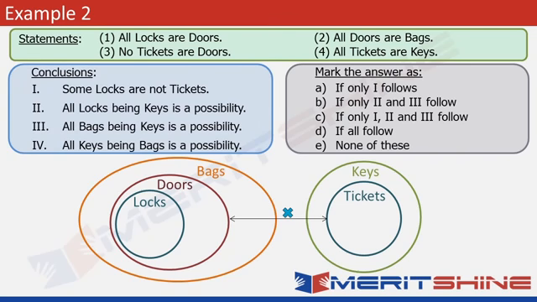Doors and tickets cannot overlap, and locks are contained within doors. So no locks can be tickets. So that's true, that follows.